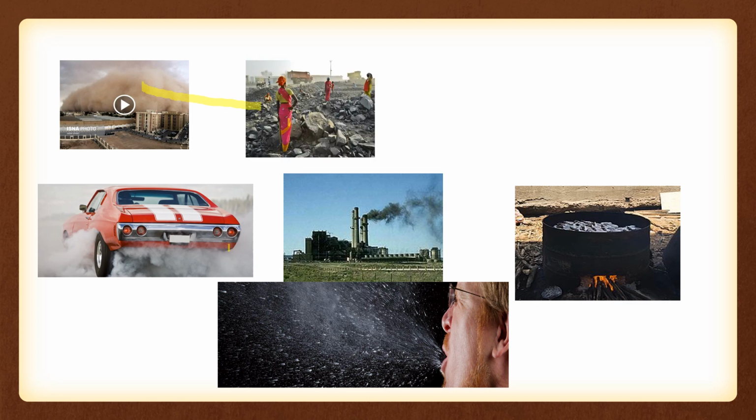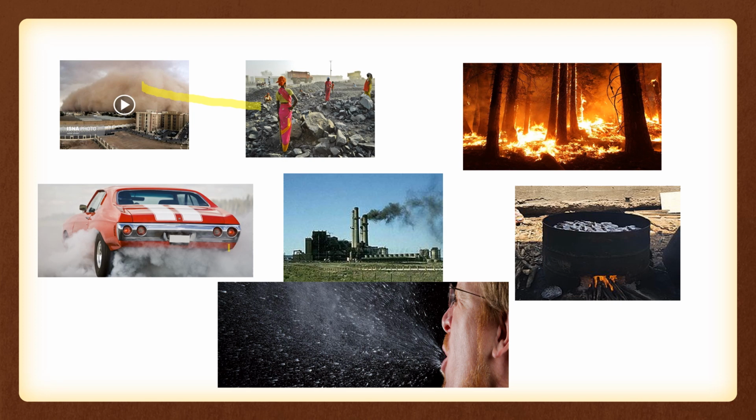Then the dust from quarries. Quarries give stone dust. We make constructions, and for that stone is needed. This stone we take from quarries, and construction sites are one of the causes of stone dust. Then next one is a forest fire. Forest fire is one of the reasons for air pollution.